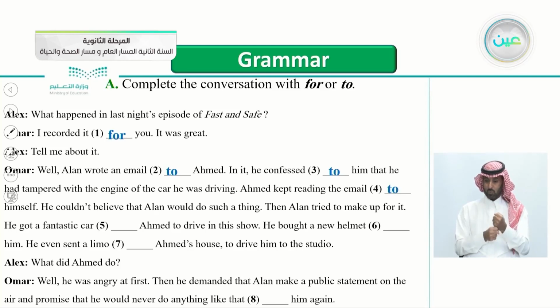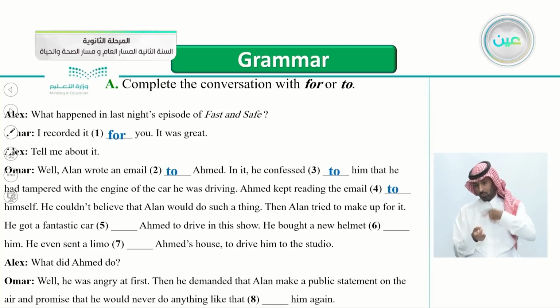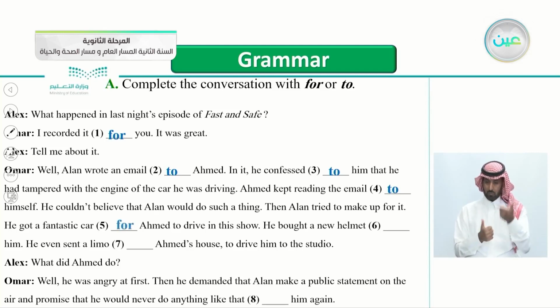He couldn't believe that Alan would do such a thing. Then Alan tried to make up for it. He got a fantastic car, yes, that's correct, for Ahmed to drive in this show. He bought a new helmet, that's correct, for him as a favor. He even sent a limo to Ahmed's house. Yes, this is an easy one, to Ahmed's house to drive him to the studio.